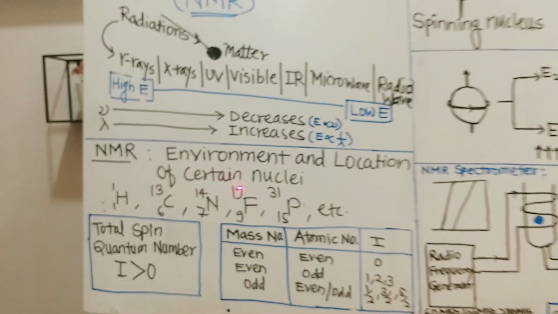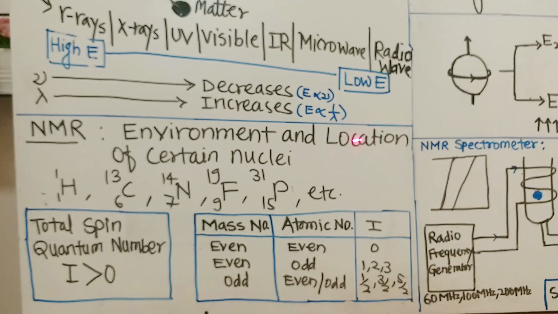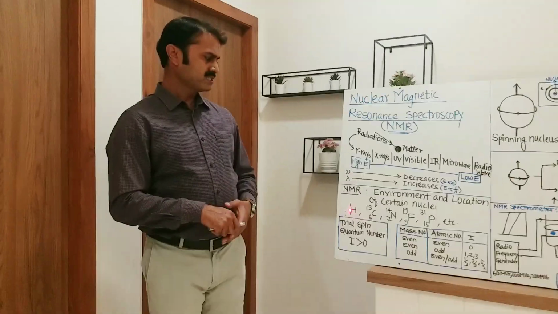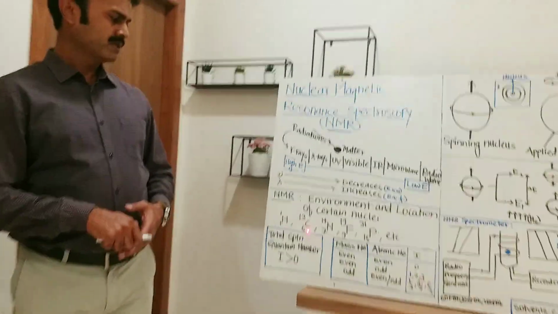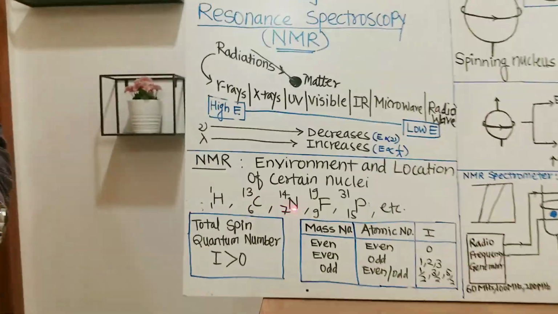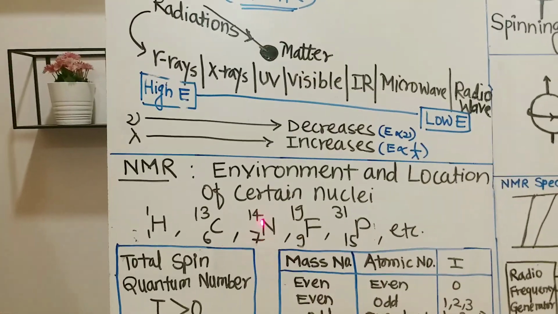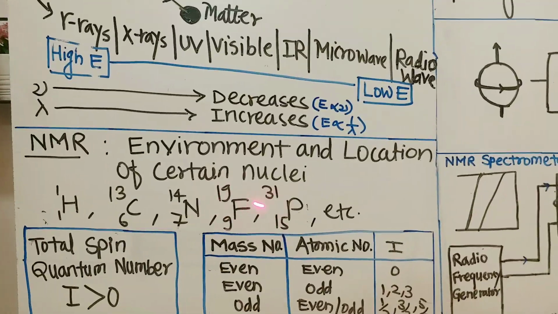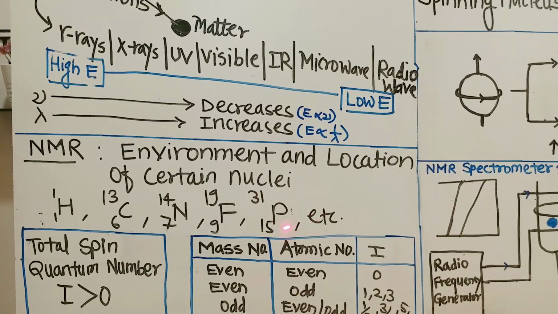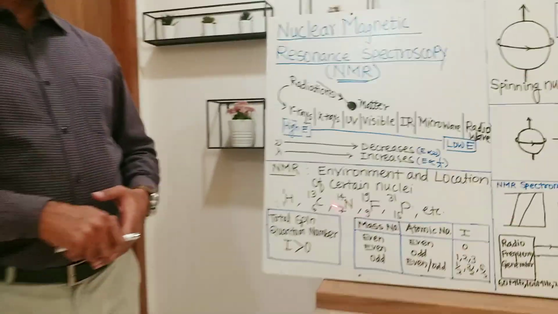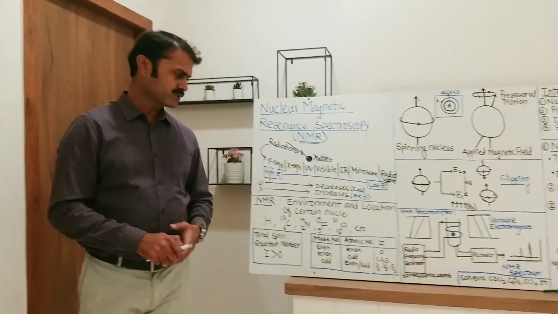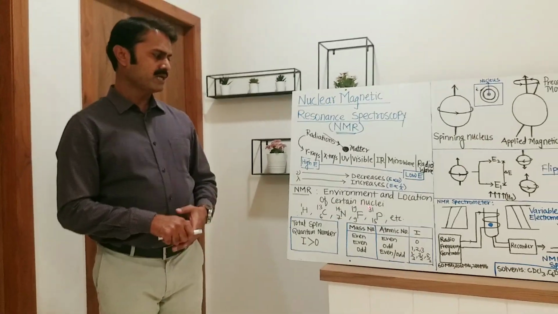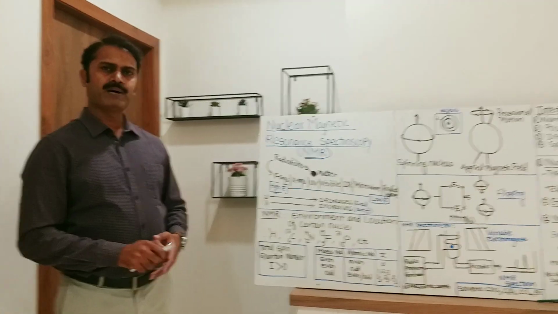The examples of certain nuclei are hydrogen, means H 1 1, carbon C 6 13, nitrogen N 7 14, fluorine 9 19, phosphorus 15 31. Location of these nuclei can be found out with the help of NMR spectroscopy. These nuclei are said to be NMR active nuclei.